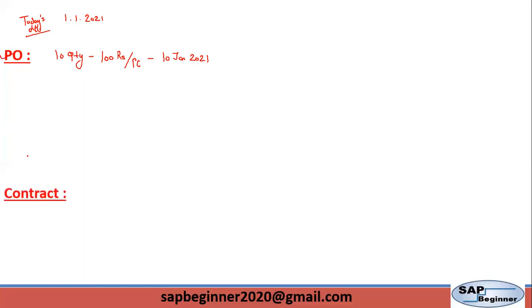Second is contract. Contract is an agreement between the customer and the company. So it will have a validity date. Basically, we create a contract for a long-term agreement. Let's say we have a contract from 1st Jan 2021 for 6 months. So it will have a validity date and it will have a quantity or value.